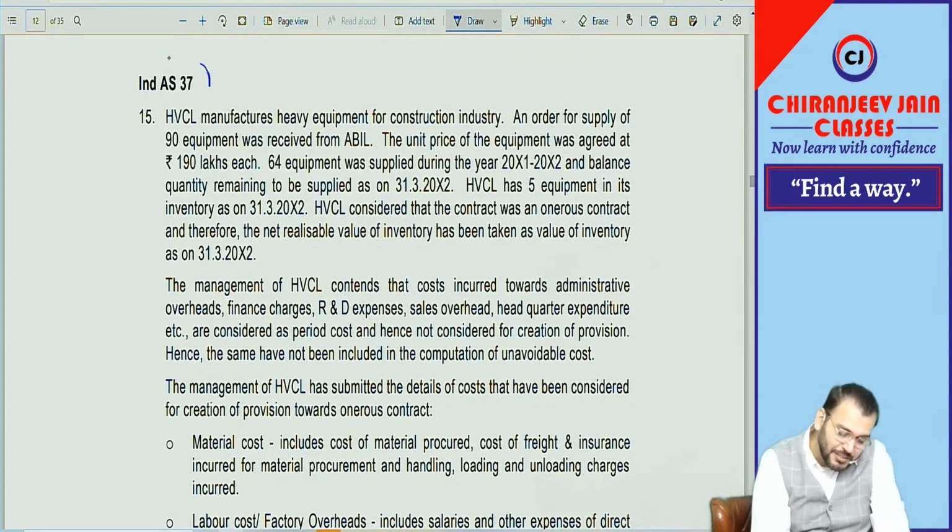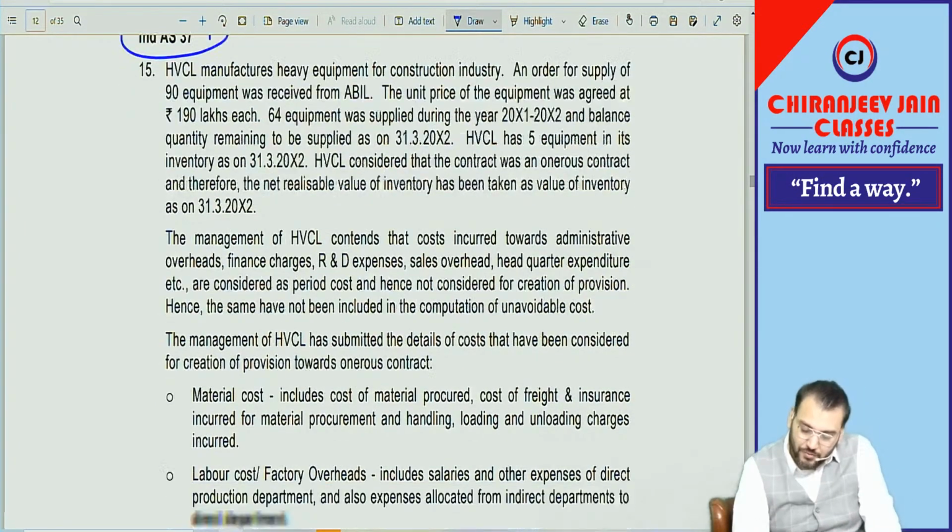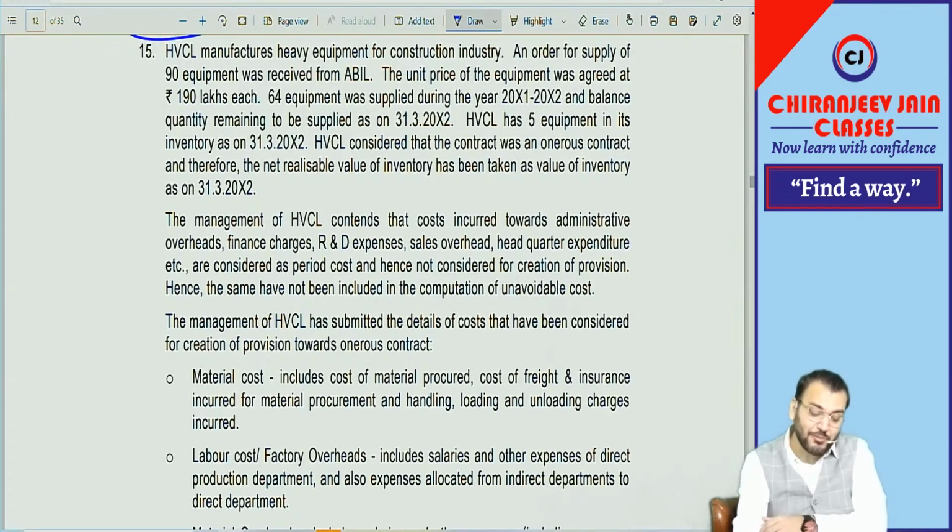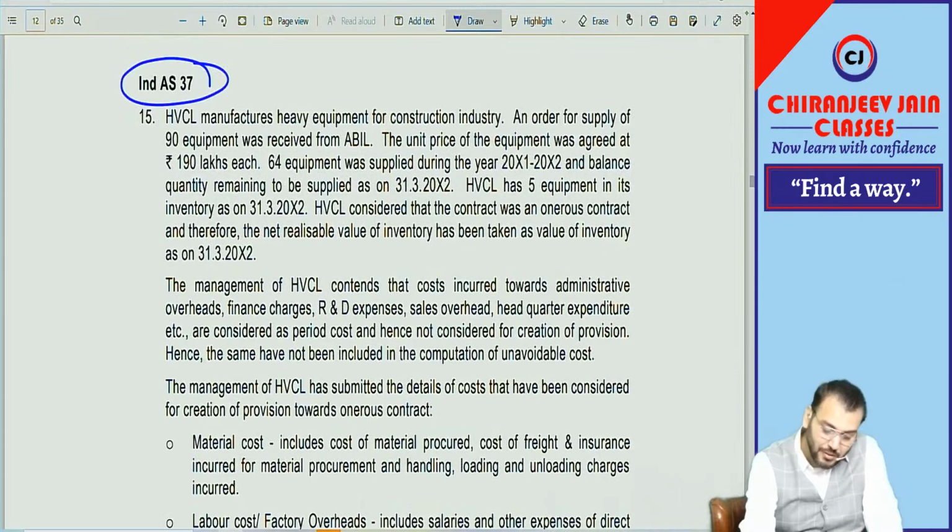This Ind AS 37, this is a good question. Very interesting question, but theoretical questions. Let us read what they have said. SBCL manufactures heavy equipment for construction industry.